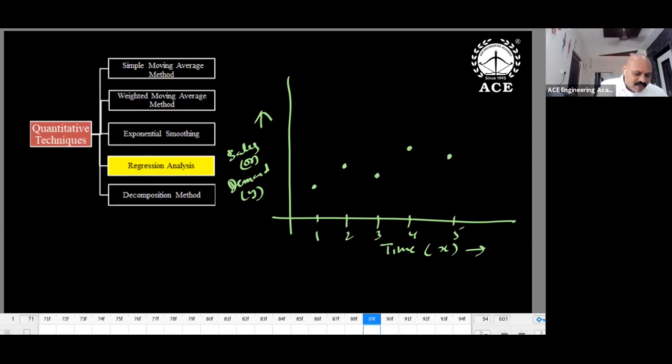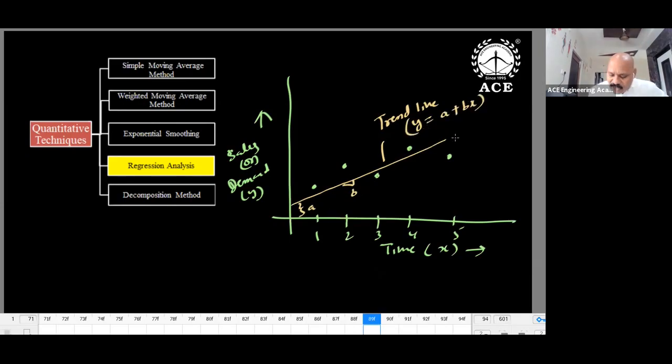The demand values I'm showing. After getting this, you can draw a line passing through these points. This is actually a trend line. This is the y-intercept, say a, and slope b. So the trend line is y is equal to a plus bx. Once you get this, extrapolation for the 6th month, an extrapolation technique.